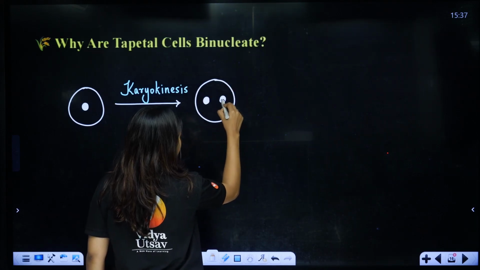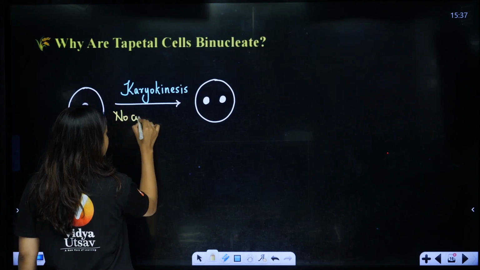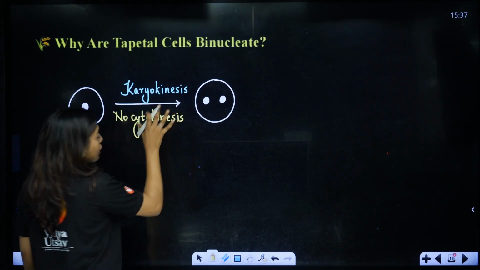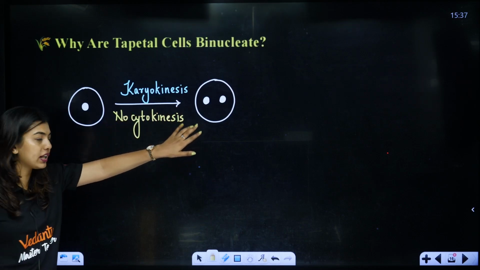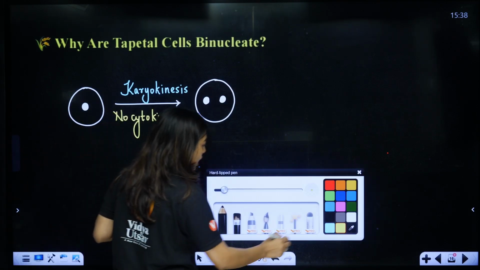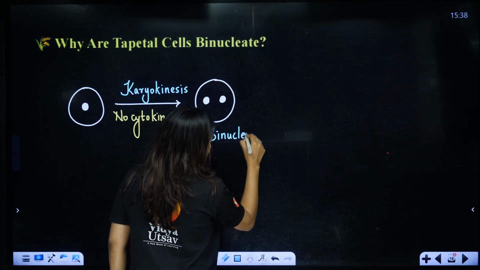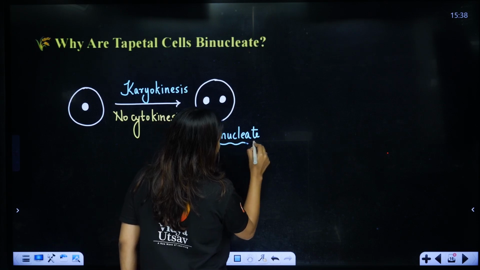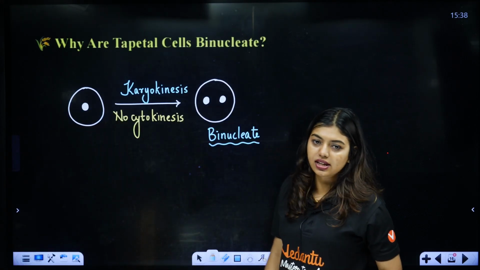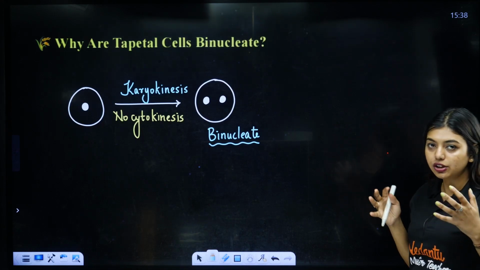It became binucleated. But if karyokinesis is not followed by cytokinesis, then there is no cell wall formation that will happen. So in tapetal cells, karyokinesis happened that led to the formation of two nuclei, but cytokinesis did not happen, that led to the formation of binucleate tapetum. Students, the reason why cytokinesis did not happen is actually for better efficiency. So that is what happened here, that tapetal cells underwent karyokinesis where the nucleus got divided.